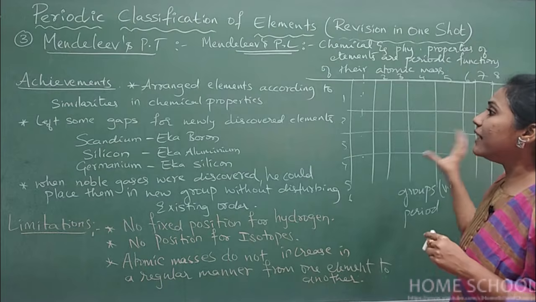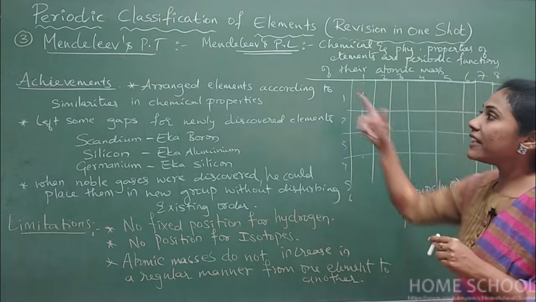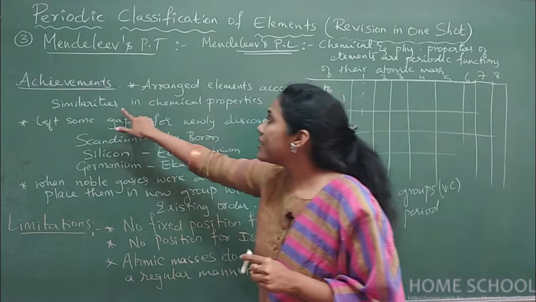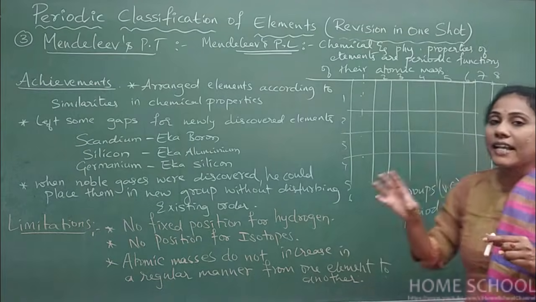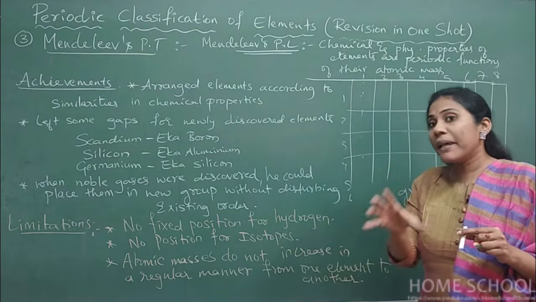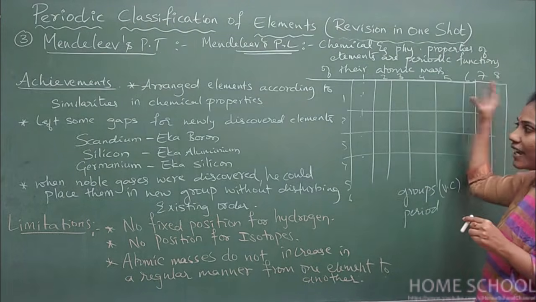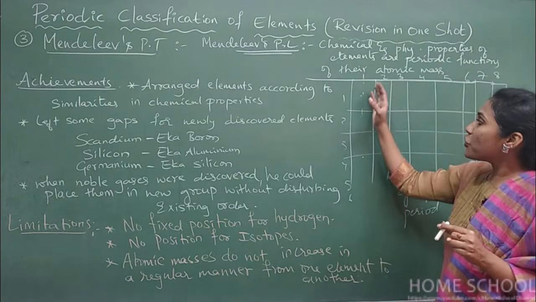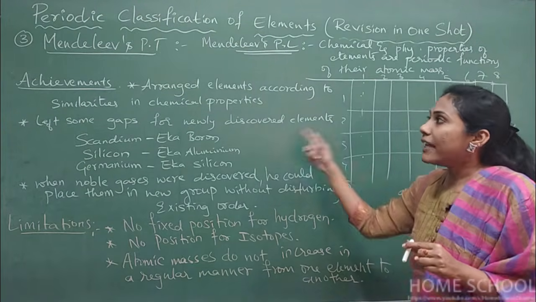Okay, fine. And now let us see what are the good things that you can observe in Mendeleev's periodic table. First one, arranged elements according to similarities in chemical properties. Before he arranged all these elements, he conducted certain chemical reactions. Whichever elements were showing the same chemical properties, all of them he put in one group. So not just atomic mass he took, he also compared their chemical properties. Whichever were showing the same properties were placed in the same group. So that is one good thing done by Mendeleev.